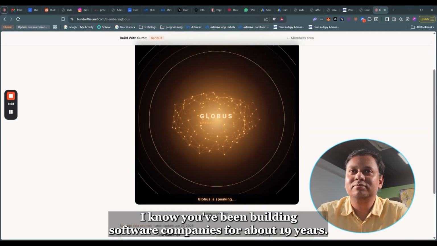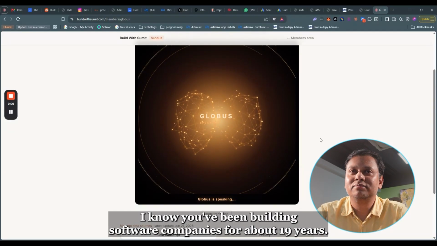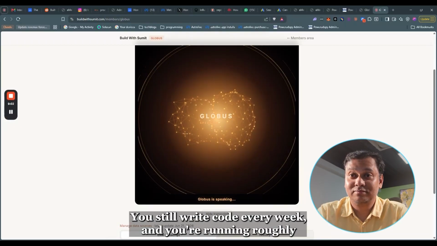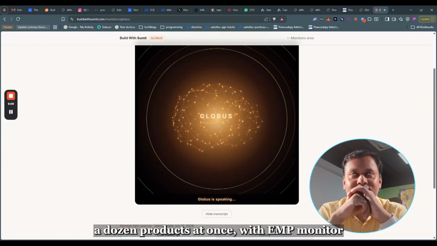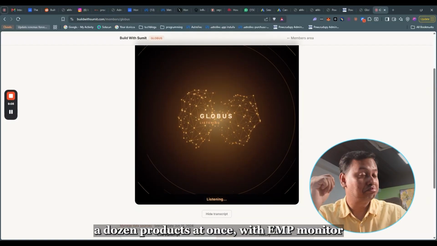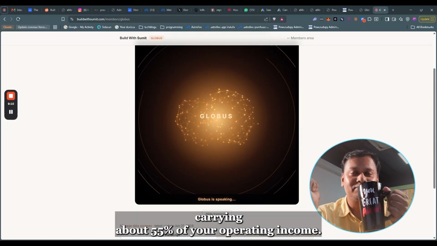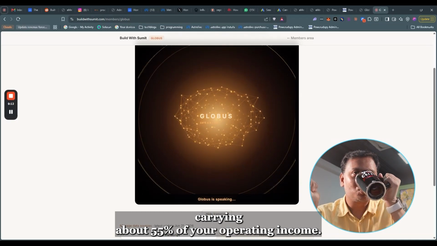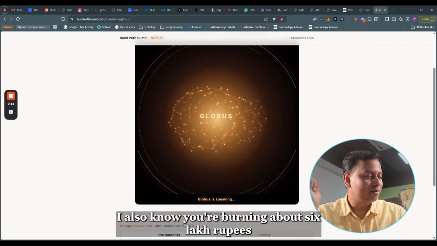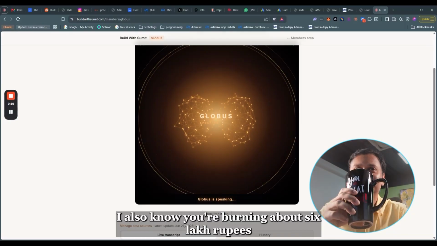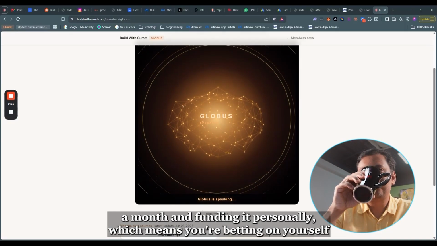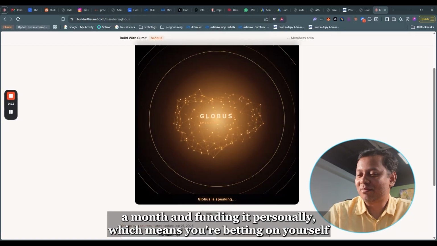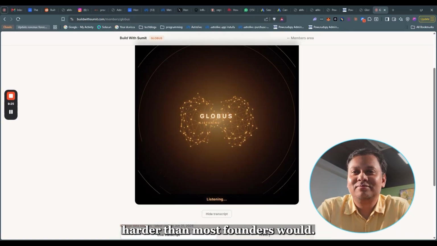I know you've been building software companies for about 19 years. You still write code every week, and you're running roughly a dozen products at once. With EMP Monitor carrying about 55% of your operating income, I also know you're burning about 6 lakh rupees a month and funding it personally, which means you're betting on yourself harder than most founders would.